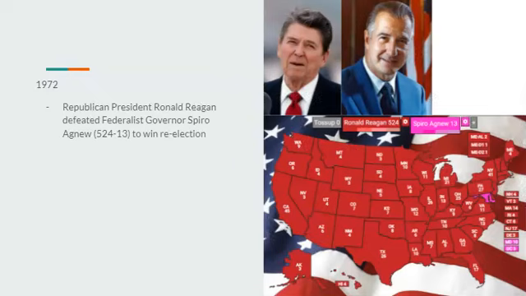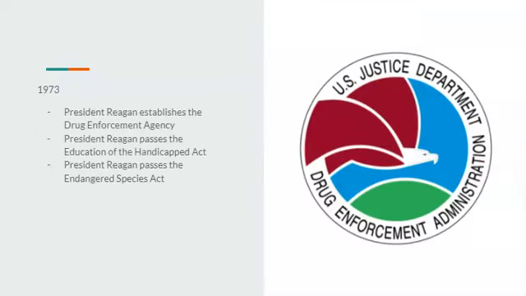Going to 1972, we have the election between Reagan and Federalist Governor Spiro Agnew, who is the former governor of Maryland at this point. Spiro Agnew would have a lot of skeletons in his closet, and Reagan would exploit them, and plus Spiro Agnew would just be very unpopular, pretty much losing in a ginormous landslide to Ronald Reagan, only winning his home state of Maryland, as well as the District of D.C., so Reagan wins re-election in a landslide.